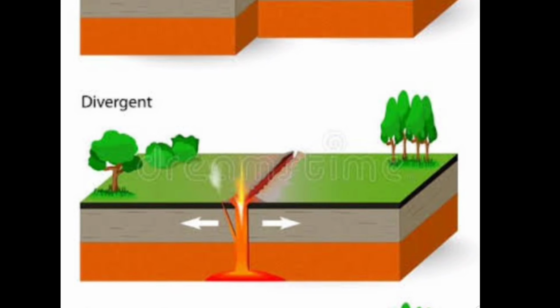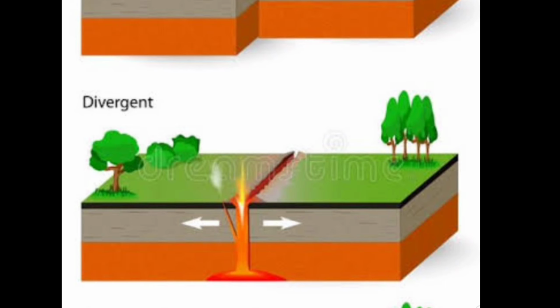The movement of the tectonic plates can be categorized into three types. First is transform boundaries. In this, the sideways movement of two plates alongside each other is known as transform boundaries. It does not destroy or change the landform. Second is divergent boundaries. When two plates drift apart, they may cause valleys. And third is convergent boundaries. When two plates come together, one of them slides upward over the other. This is called convergent boundaries.